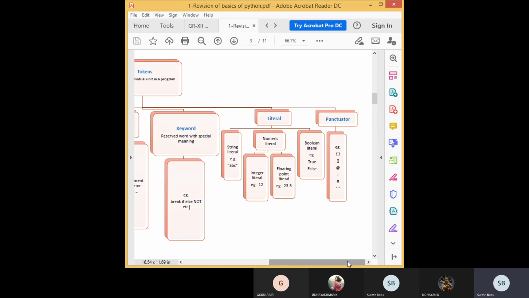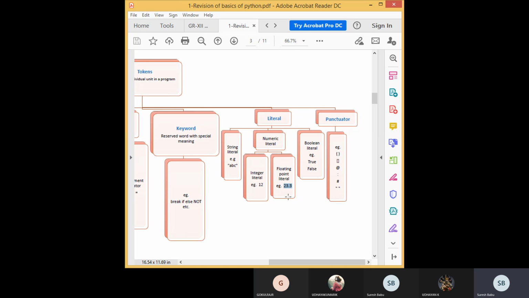Then the next token is literal, that is a constant, which we can assign to any variable. There are many literals, like string literal. String means a character or group of characters. Then numeric literal, which is again divided into integer and floating point. Integer means a number without decimal points, and floating point means a number with decimals. Understood, students? I think everyone remembers this.